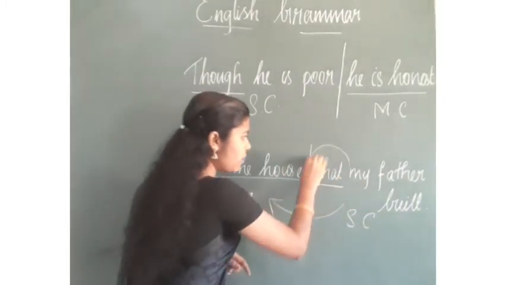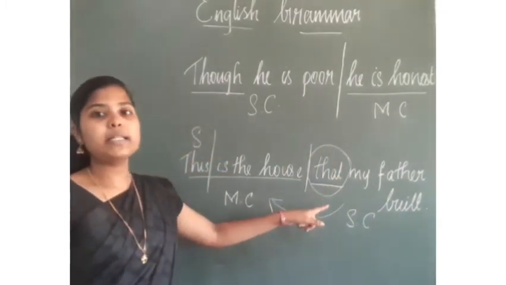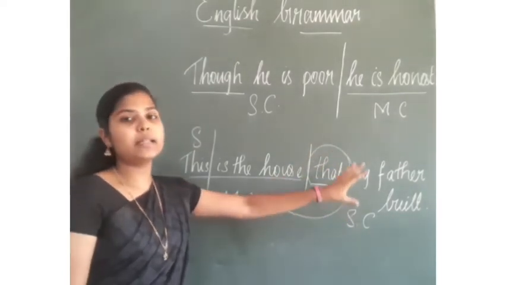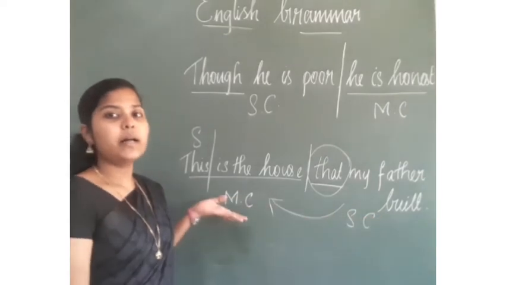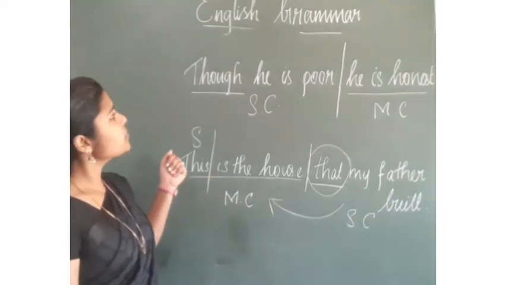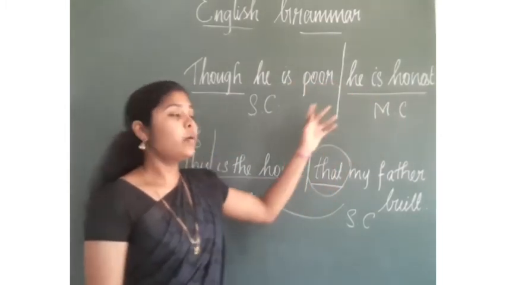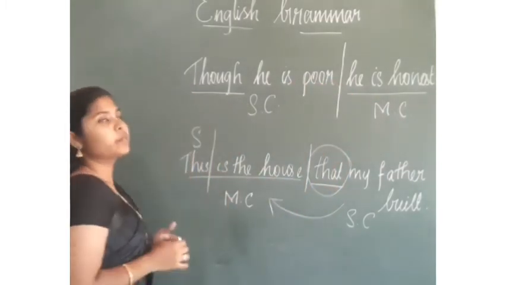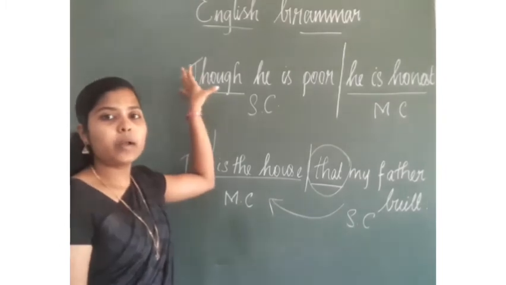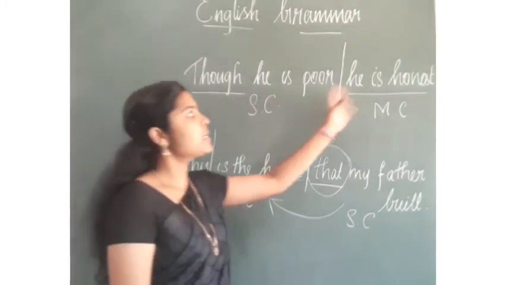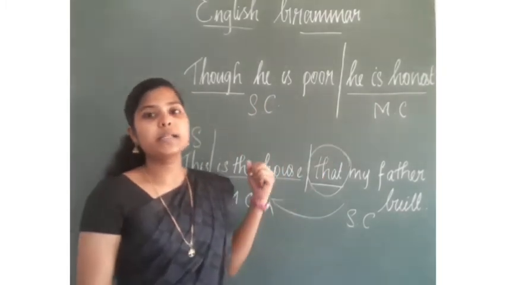So this particular word is the subordinating conjunction here. And this conjunction is connecting the subordinate clause with the main clause. Here, he is poor, he is honest. Okay. Now here we are adding though. So though is the subordinating conjunction, and this conjunction helps us to connect the main clause and the subordinate clause.